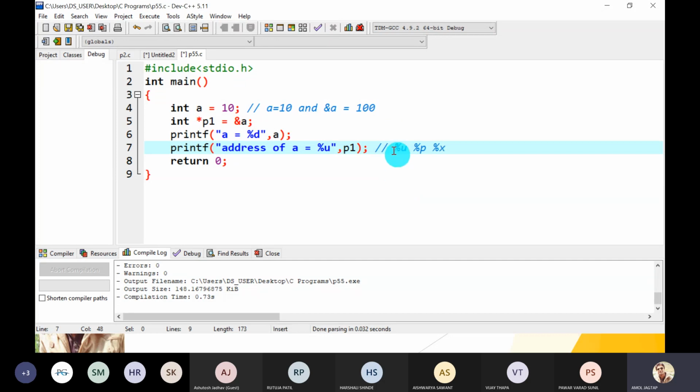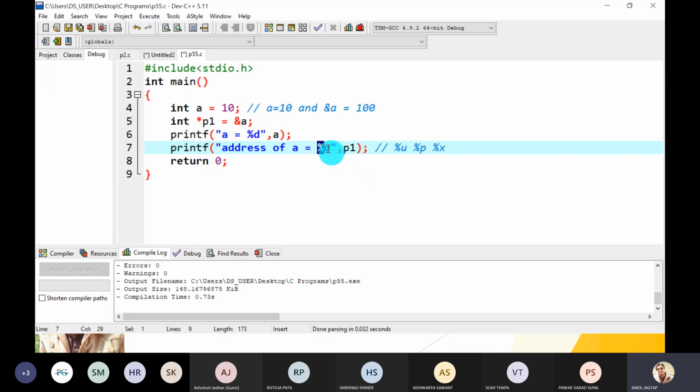What is the meaning of that? %U means the address pointer value is displayed in unsigned decimal. %P means the pointer address is displayed as it is. %X means the value is displayed in hexadecimal format. Guys, hope you understand this concept. Yes, so let's check one by one.